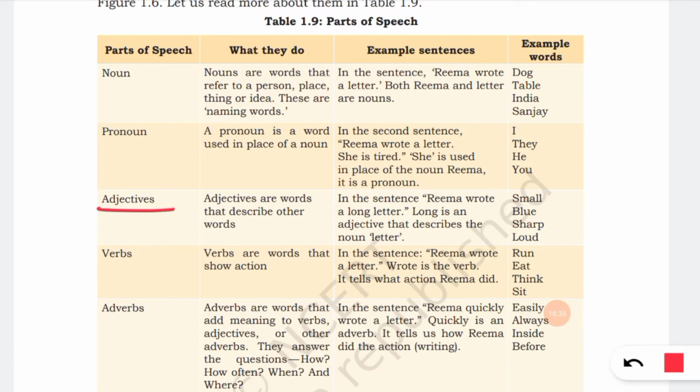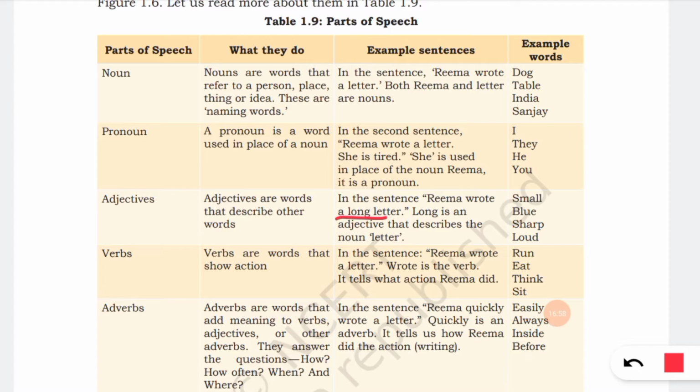Then adjectives. Adjectives are words that describe other words. Any describing words are called adjectives. If it describes a noun, it is called an adjective. In the sentence, Rima wrote a long letter, what type of letter did Rima write? She wrote a long letter.